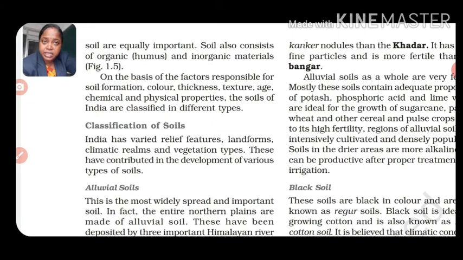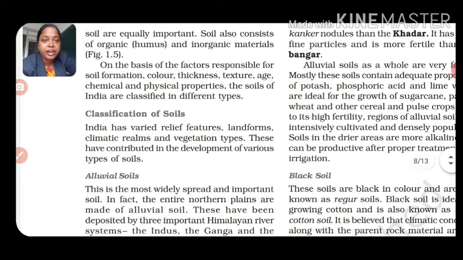So on the basis of the color, thickness, age, texture, chemical and physical properties, the soils in India are being classified into different types. Major soil types are mostly 6 major types you can get in Indian climate, which is being classified due to the color, thickness, texture, age, chemical and physical properties. So what are those?